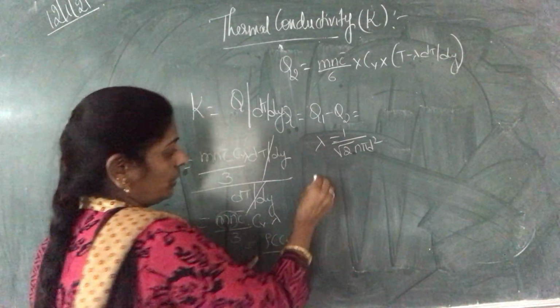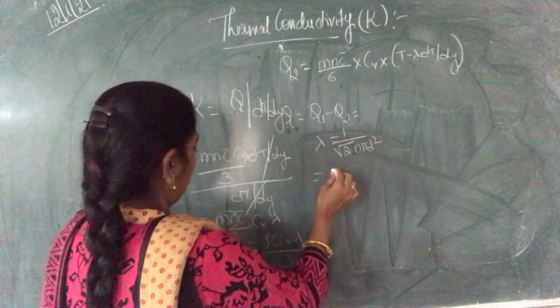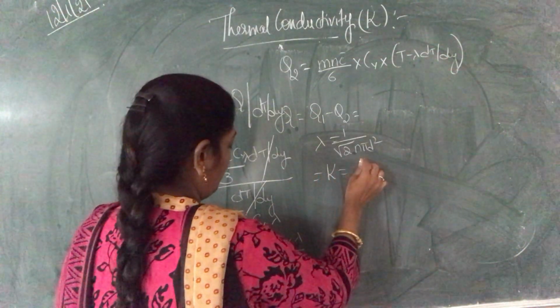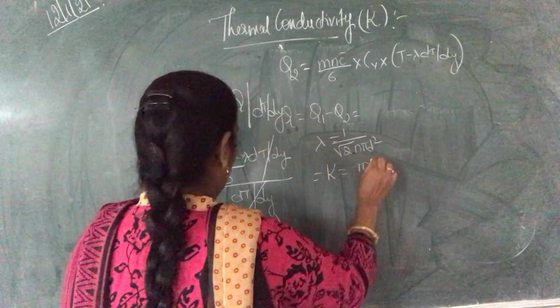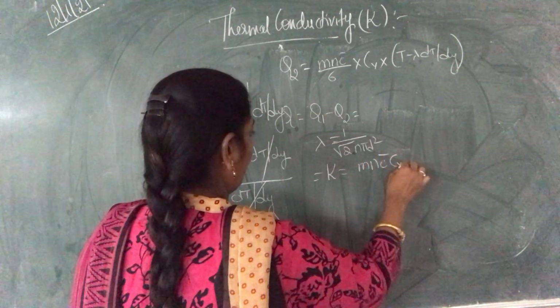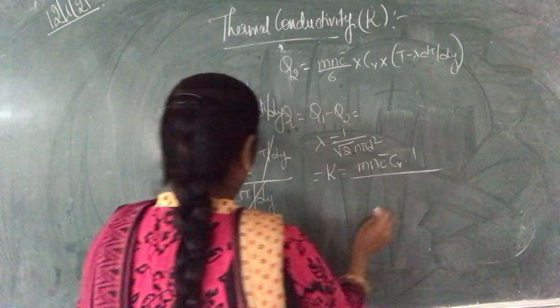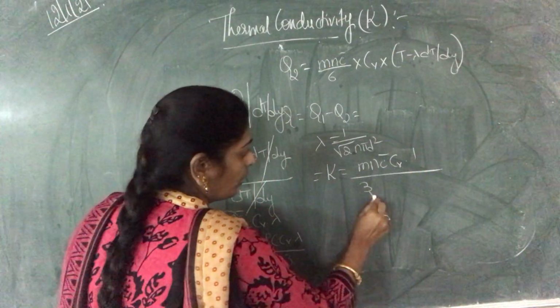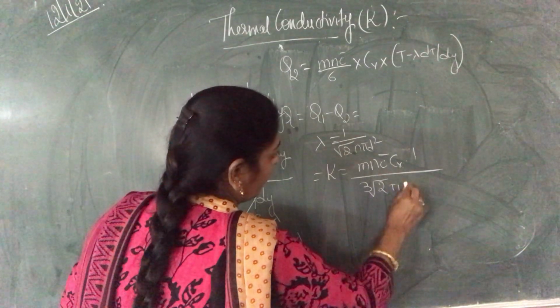Now I am substituting that here. So that is nothing but K is equal to m n c bar CV. What is lambda? 1 by, already 3 is there, 3 root 2 pi n d square.